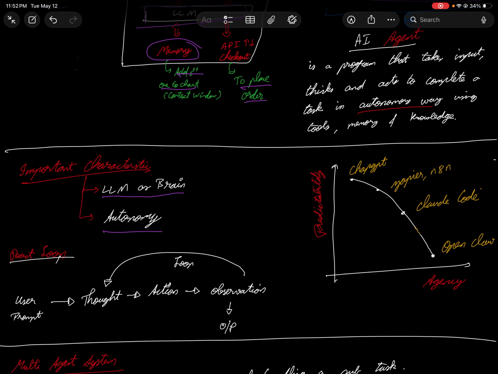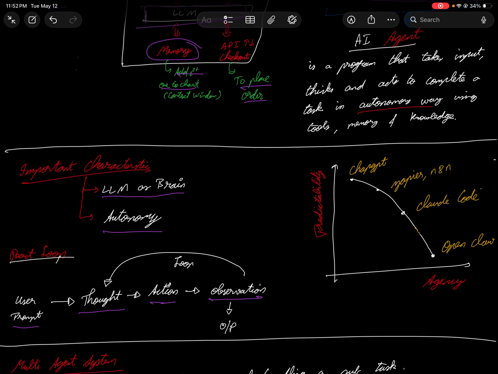Next, let's try to understand how this loop works. You give a prompt, it thinks, it takes some action and observations, and it loops again. If this goes wrong, there's a feedback mechanism where it loops and rethinks. That's how things happen, and you have your output there.